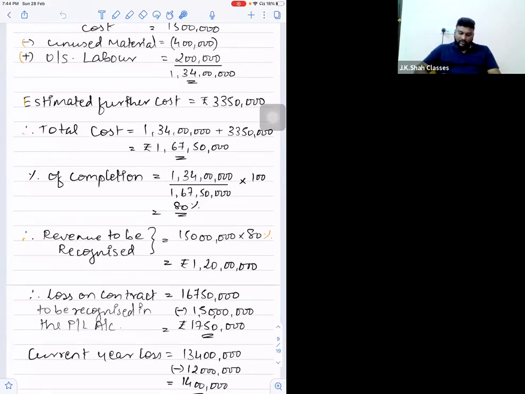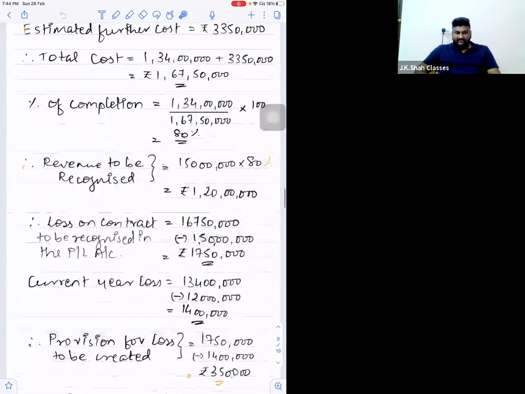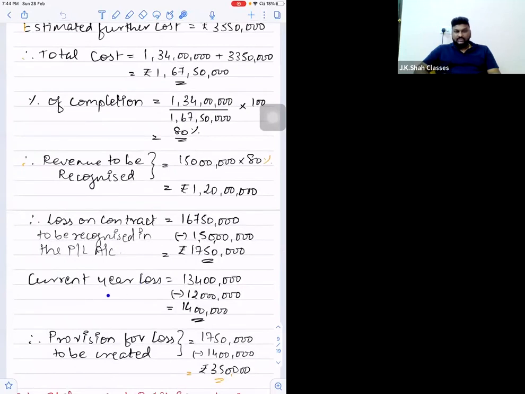Then, therefore, loss on contract to be recognized in P&L. So total loss will be how much? 1.675 crore minus 1.5 crore revenue. Total loss 17 lakh 50,000 to be recorded in P&L. Now, out of this 17 lakh 50, what will be the current year loss?